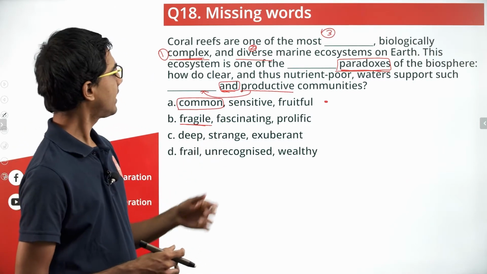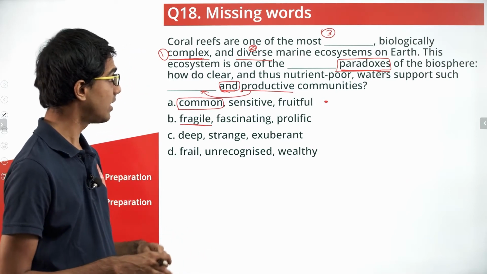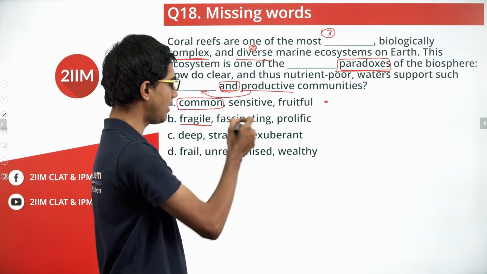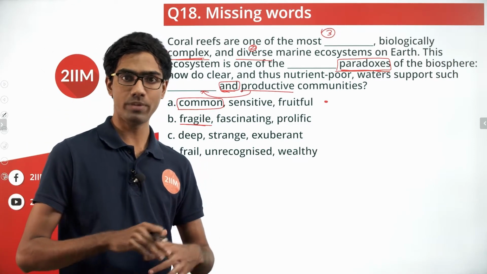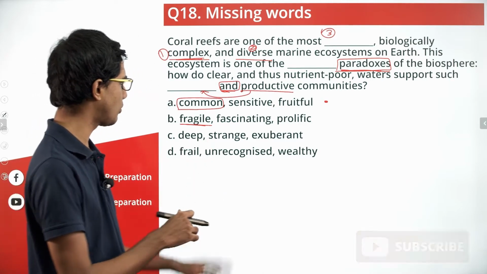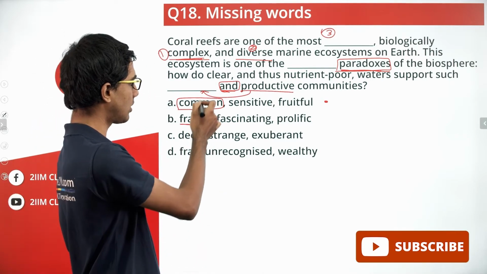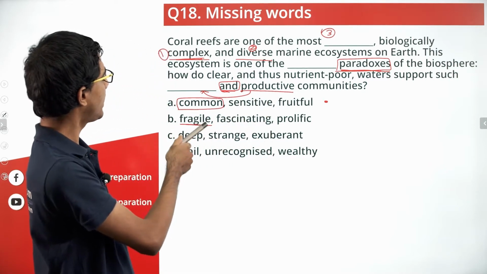Fits in. Second, this ecosystem is one of the fascinating paradoxes of the biosphere. Yeah, paradoxes goes in well with fascinating, because a paradox is something we don't understand, and when we get to know that, it's like a wow moment. So fascinating seems to fit in, and fragile seems to be a more convenient option than common. Moving on to the next.